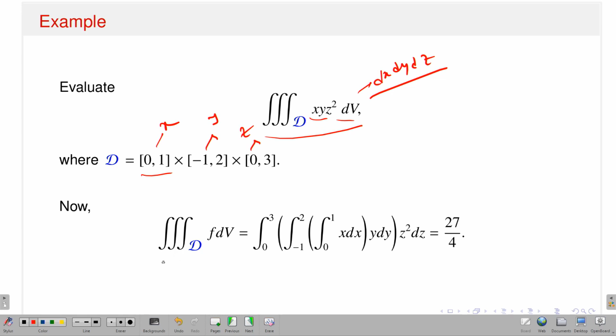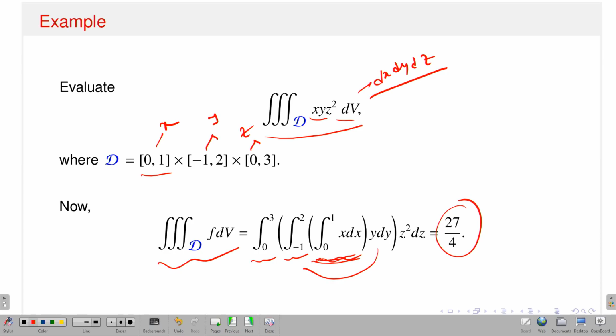You can easily do that because in the integrand you have separation of variables, right. You have x separated from y separated from z squared. So you just put in the limits: x is running from 0 to 1, y is running from minus 1 to 2, and z is running from 0 to 3. You just perform the integral, and that will give you the value. You just calculate: x dx gives x squared by 2, you will have some value, and then you can take it out because it is a constant. Then you integrate y dy from minus 1 to 2, which gives one value, and then perform the z squared integral. Since it is separation of variables, it will be very easy to calculate.